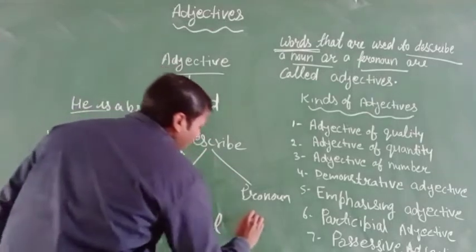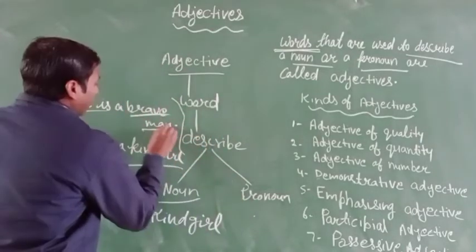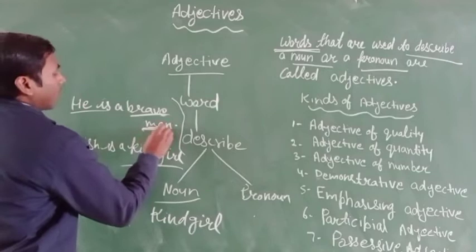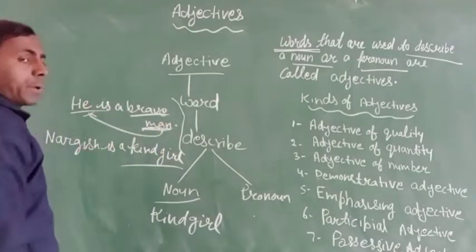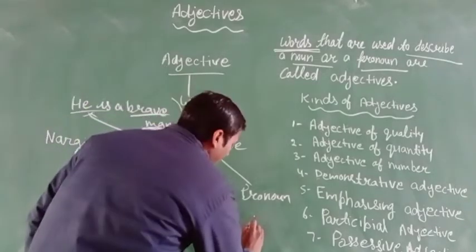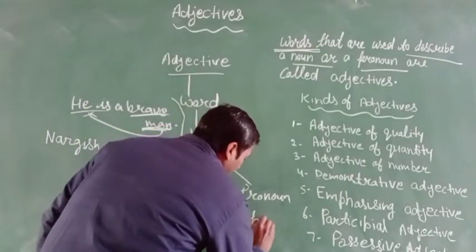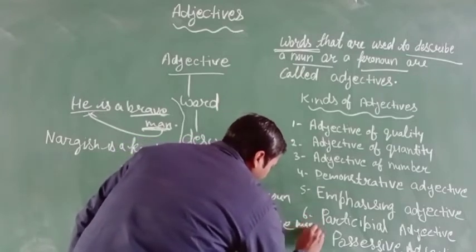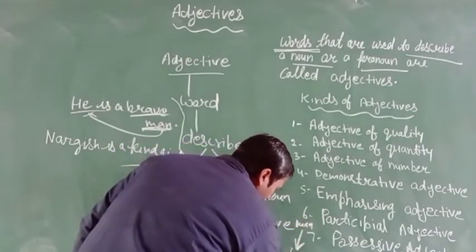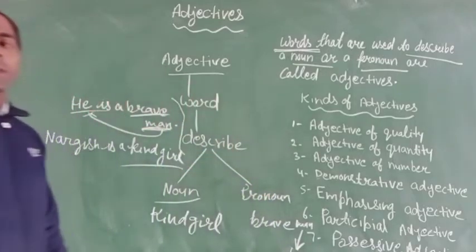Who is brave? The man is brave, and this man indicates the pronoun. So we can say brave man indicates he.